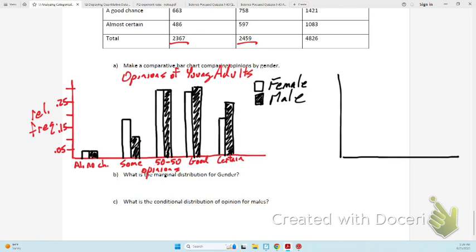Since it's by gender here, that is what you want to write at the bottom if you're doing segmented, because all the females should add up to 1.0 and all the males should add up to 1.0.